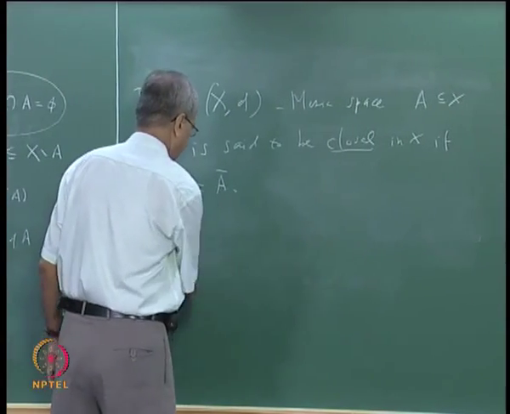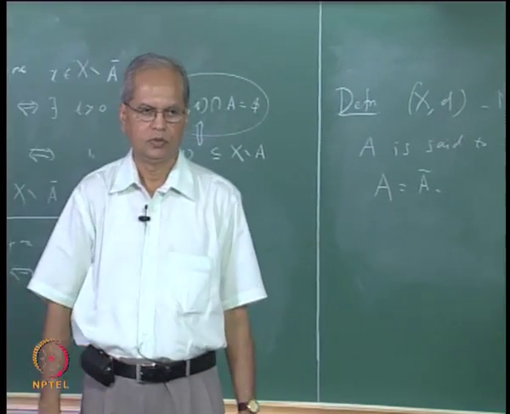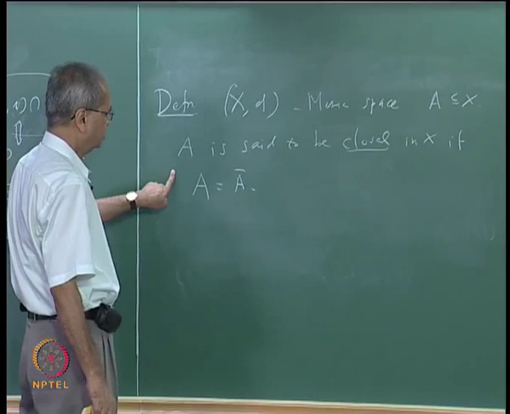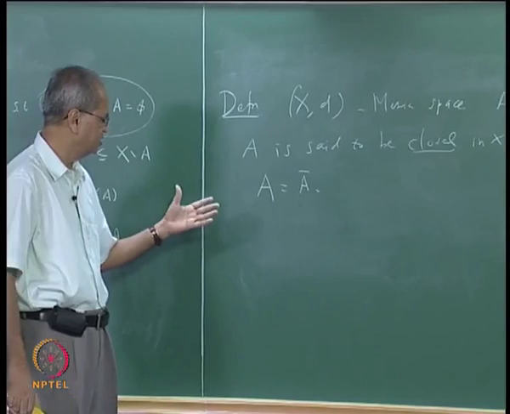Basically, all the boundary points are limit points. Yes, all the boundary points are limit points, because if we include the boundary in an open set, it is a closed set. Okay, we can say that. So that is how closed sets are defined, and you can compare the definition with the open sets.